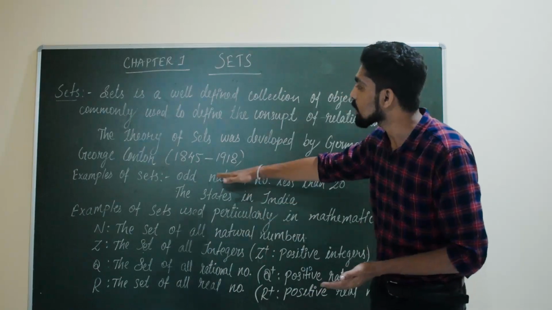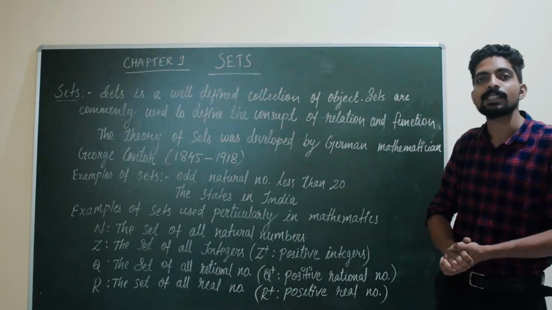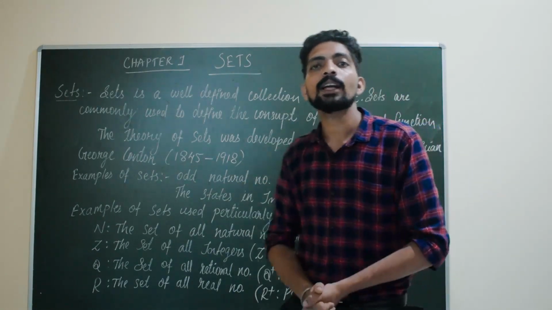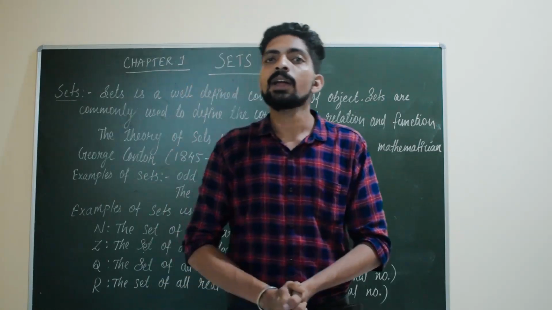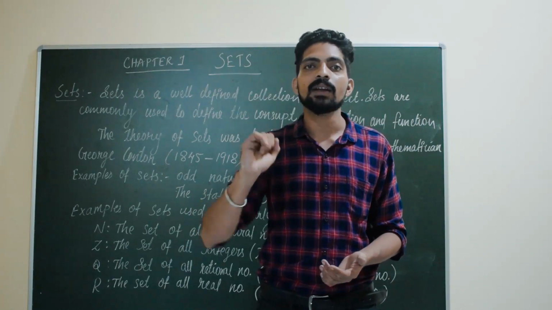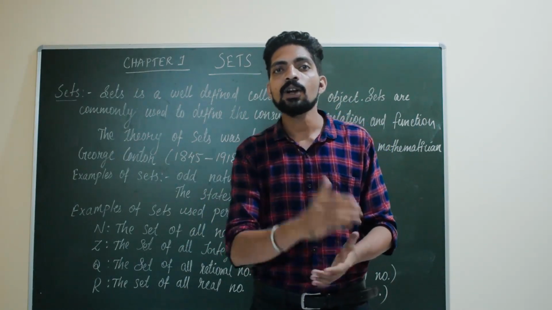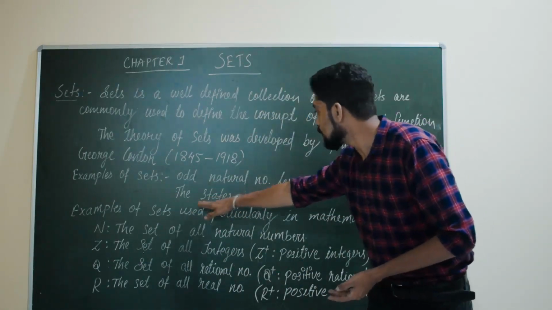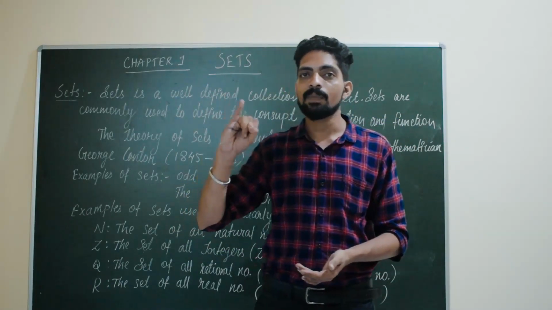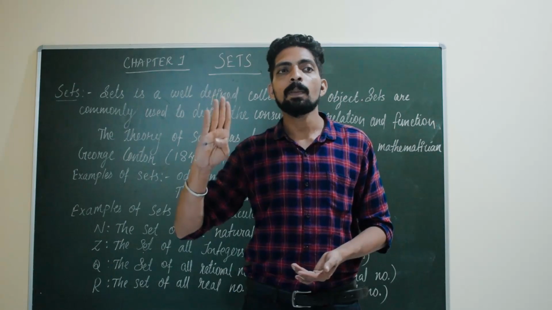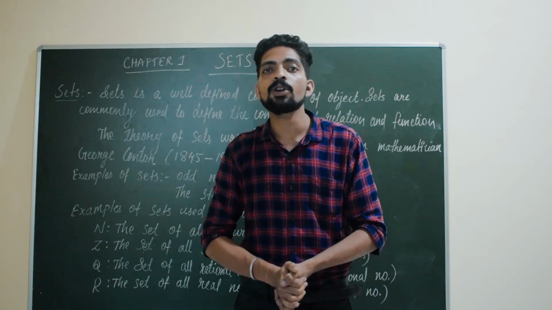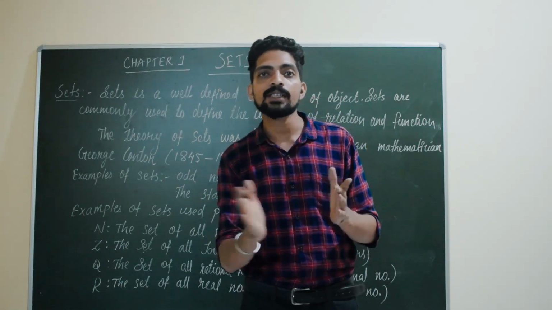I will explain some examples. One set example is the odd natural numbers less than 20: 1, 3, 5, 7, 9, etc. Another is the states in India: Assam, Arunachal Pradesh, Nagaland, Mizoram, etc. All 29 states in India are also one set.